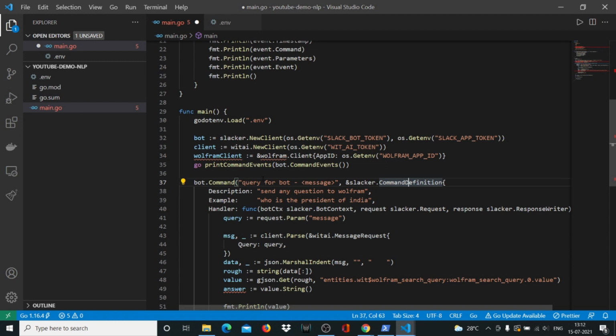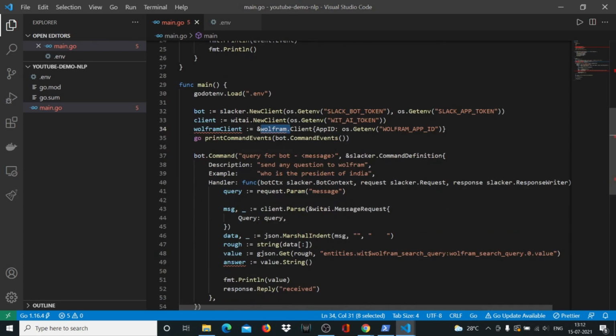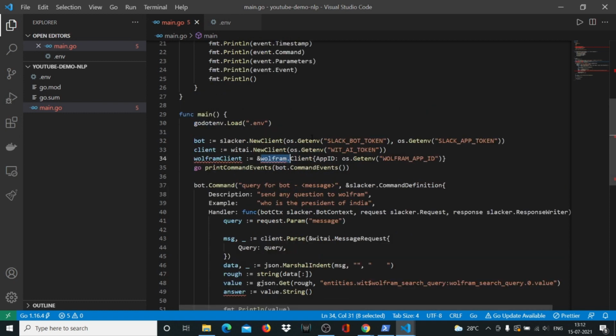All right, so our Golang program doesn't have access to this. So let's fix that. It's added that already, actually. Good. And then it's giving me an error here. Okay, I think I'll have to create a Wolfram client, actually. A variable called Wolfram client. I have to make sure the C is capital. C has to be capital here.